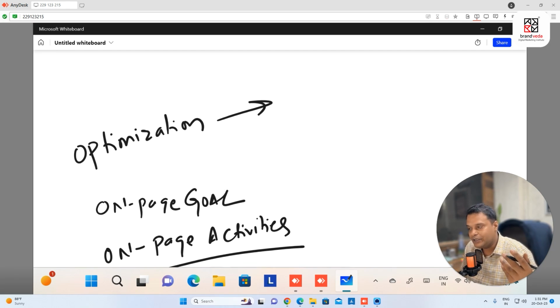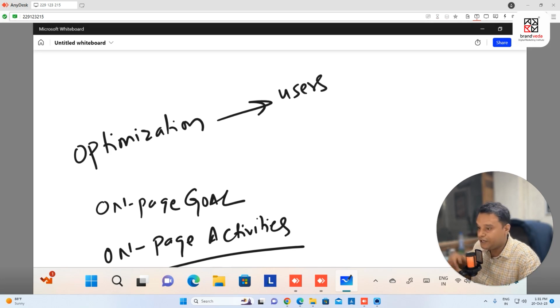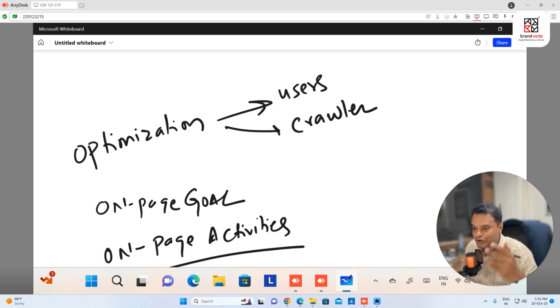Keep this in mind. If you create a website for the users, if users love your website, Google is surely going to love your website. So we are optimizing the website for users and for crawlers as well. Whatever strategy we're going to learn in the entire course, we'll be focusing on users and then crawlers. Crawlers are important, users are also very important, but the focus is to make sure that the user has a good experience on the website.